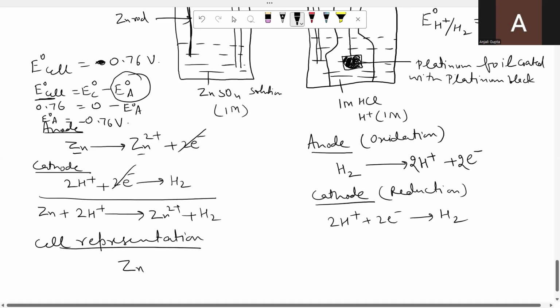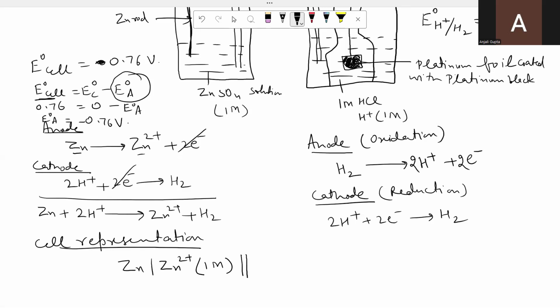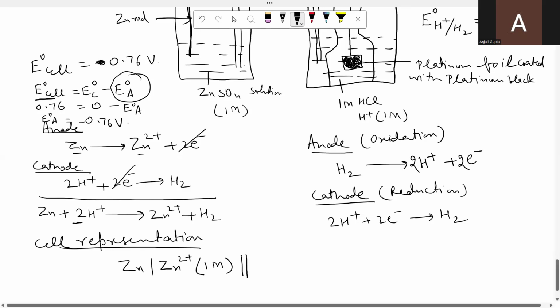Zinc slash zinc ions along with its concentration, 1 M or whatever is given. After that we put the salt bridge, double vertical line. After that, in the cathode reaction, H plus ion is converted into hydrogen gas. Do not use balancing coefficients, I have already told you. H plus ion along with its concentration, 1 M or whatever is given, then slash hydrogen gas.